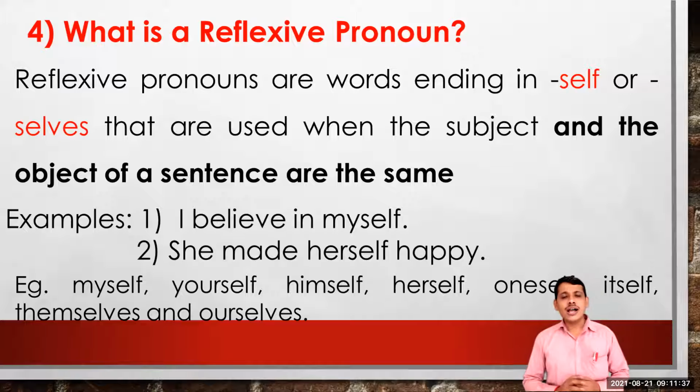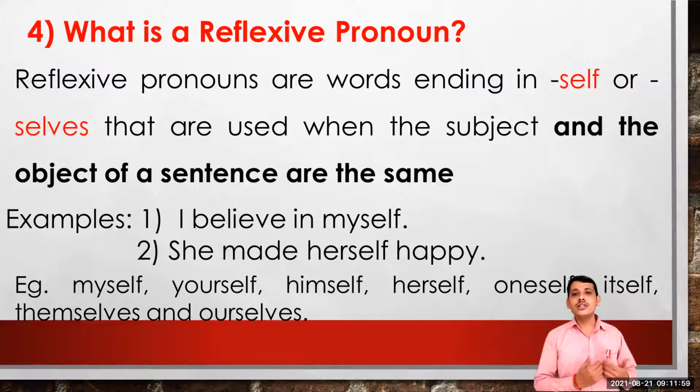Well, why are they called reflexive pronouns? Because they reflect back the action. What does it mean? It means in that sentence, the subject and object are the same. The doer of the action and the receiver of the action are both the same. For example, I believe in myself. In this sentence, I am doing the action of believing. I believe in myself. So the person is the same. The one who believes and the one whom I believe in, that is the same.